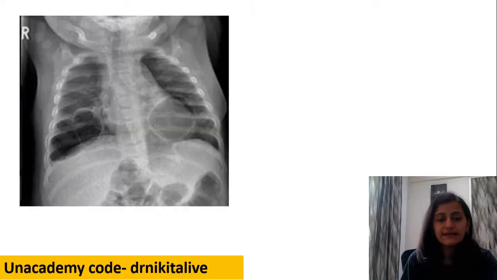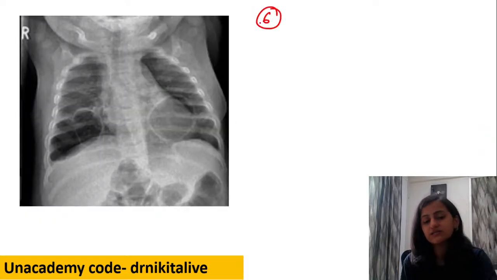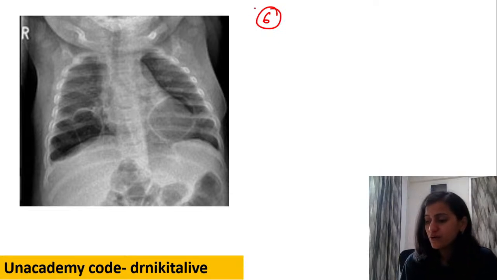Next one, the sixth infection here, right? Now we are mostly seeing the chest radiograph. We have abdominal ultrasound also. What is this?